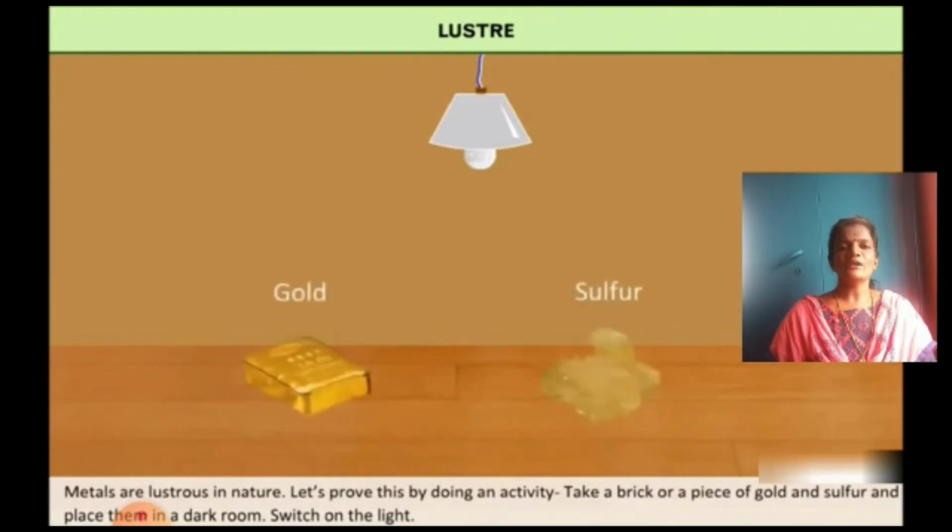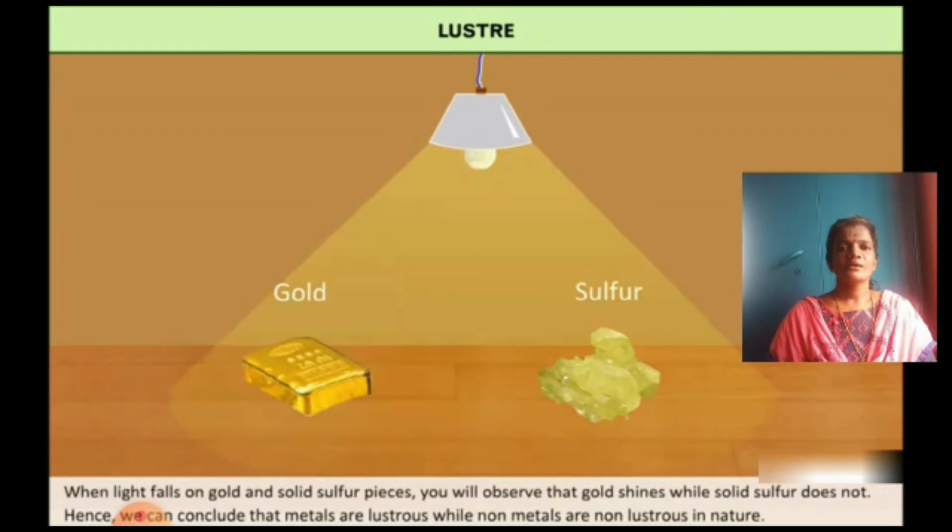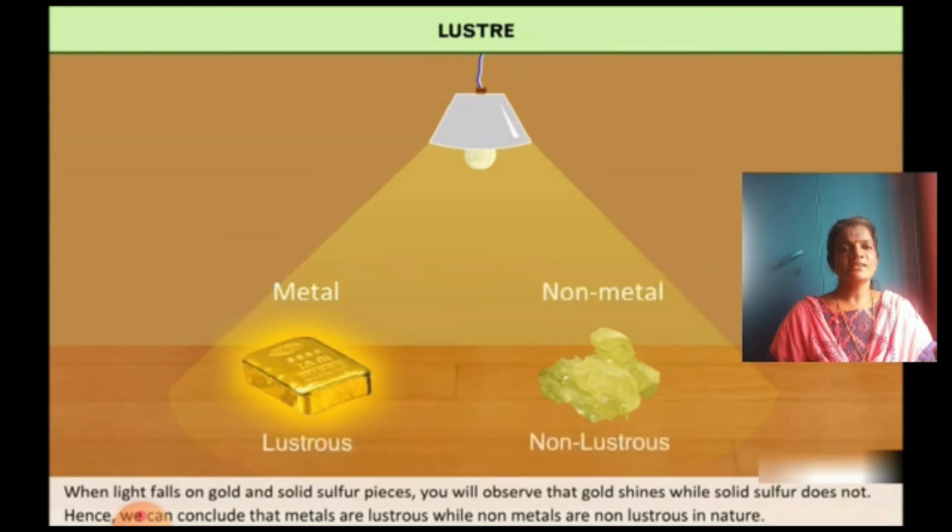Let's prove this by doing an activity. Take a piece of gold and sulfur and place them in a dark room. Switch on the light. When light falls on gold and sulfur pieces, you will observe that gold shines while sulfur does not. Hence, we can conclude that metals are lustrous and non-metals are non-lustrous in nature.